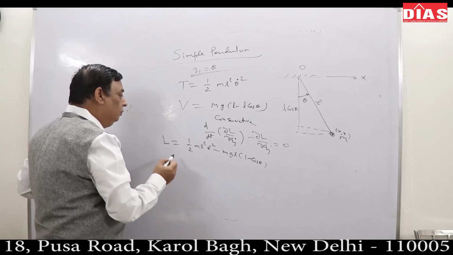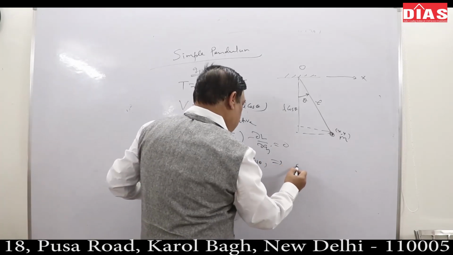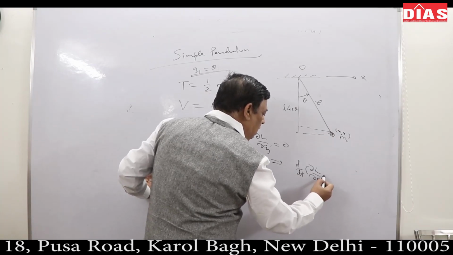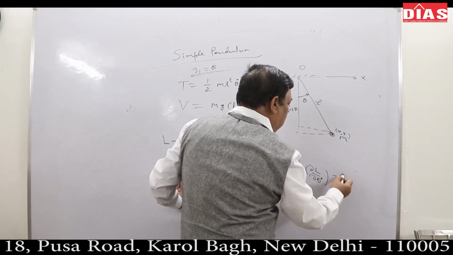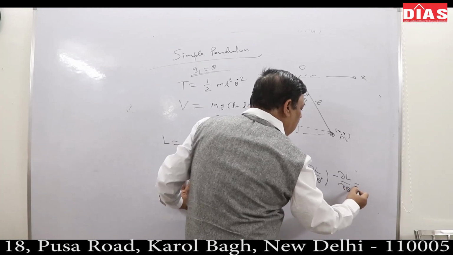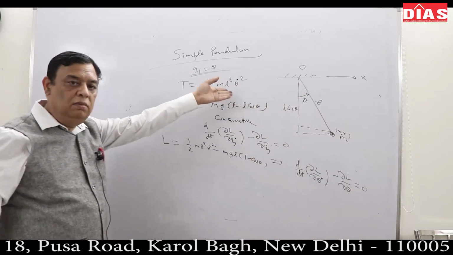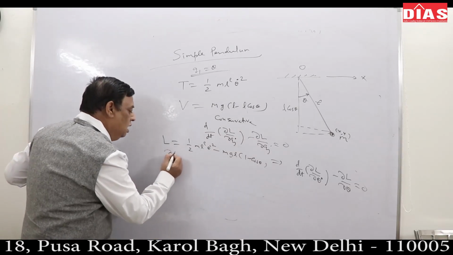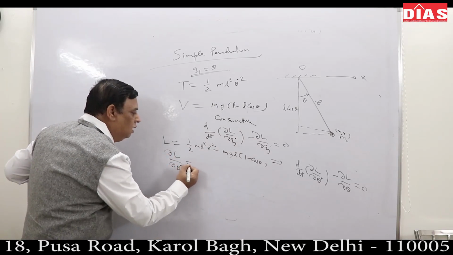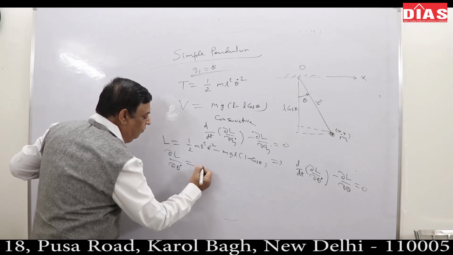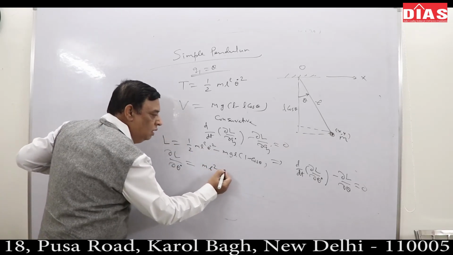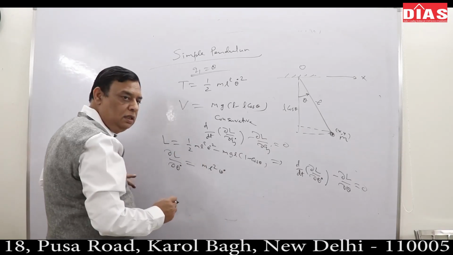Now this equation will reduce here to d/dt(∂L/∂θ̇) − ∂L/∂θ = 0. This is the equation of motion of this simple pendulum. So what is ∂L/∂θ̇? Tell me. It is m l² times 2θ̇ over 2, that is simply m l² θ̇. Finished, this is this term.